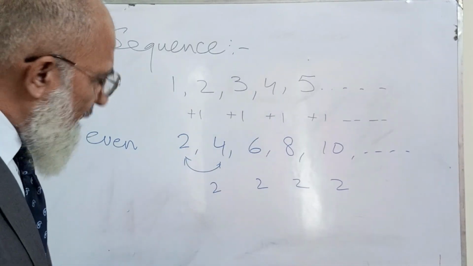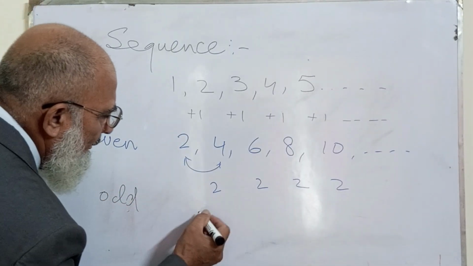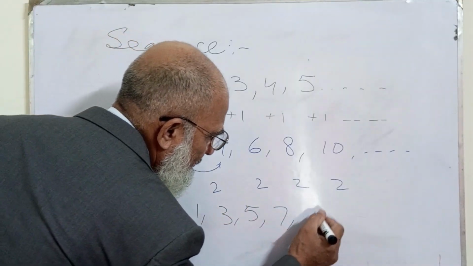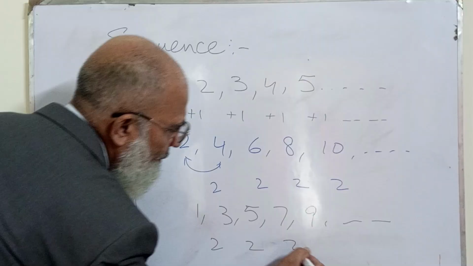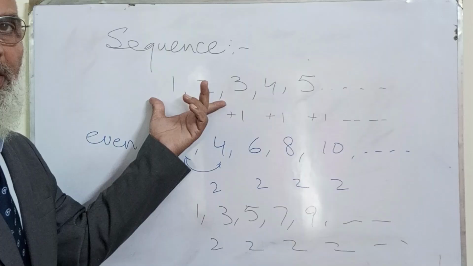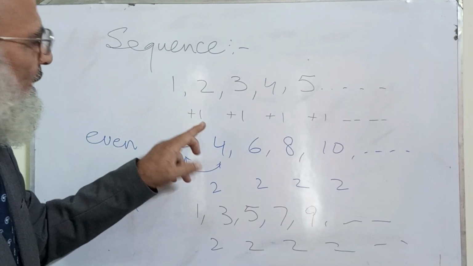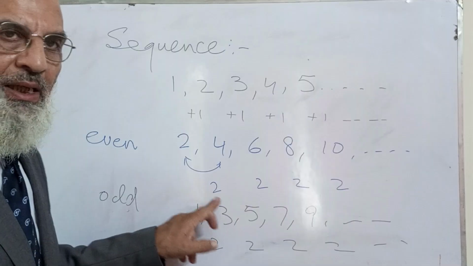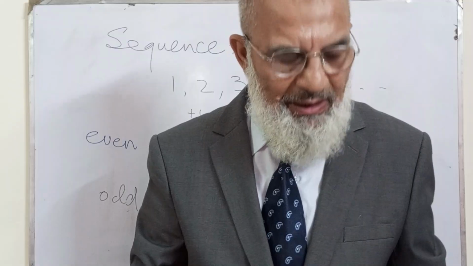And even if I write the odd numbers 1, 3, 5, 7, 9, and so forth, the increment again will be 2. So this is the special order in which each item is written in such a way that the increment remains the same. Here it is again same. Now what is this increment called? Let us discuss about it.